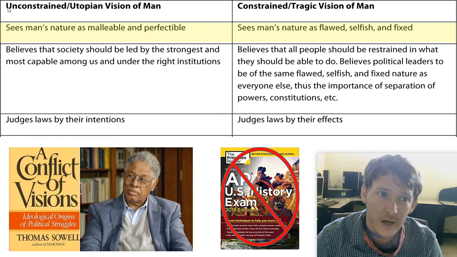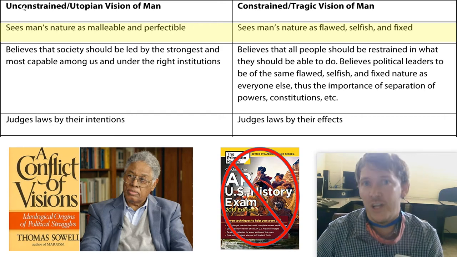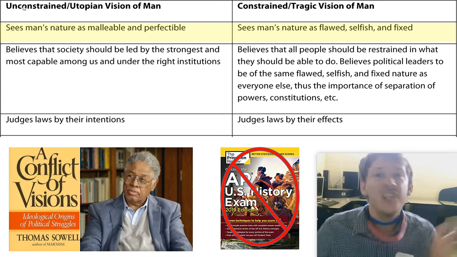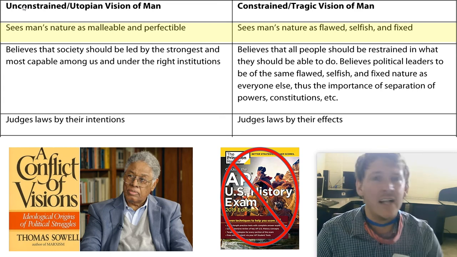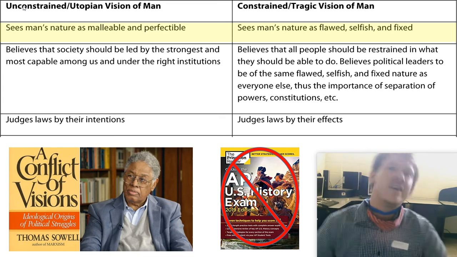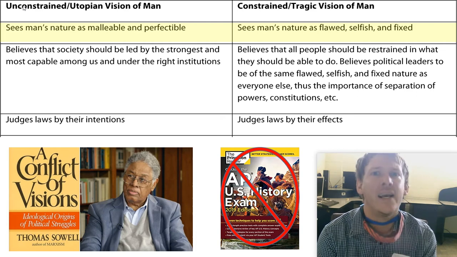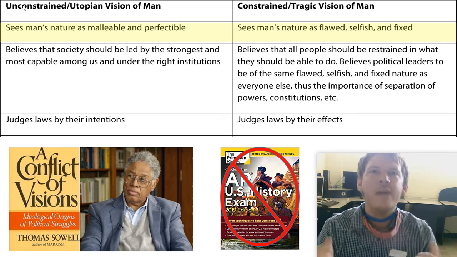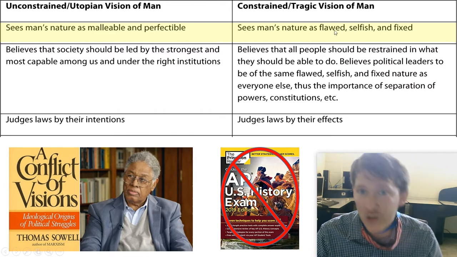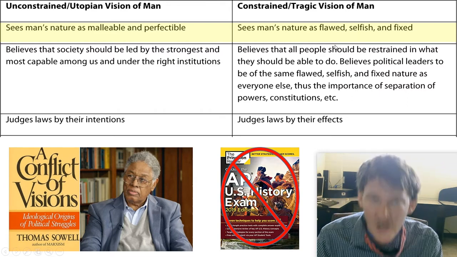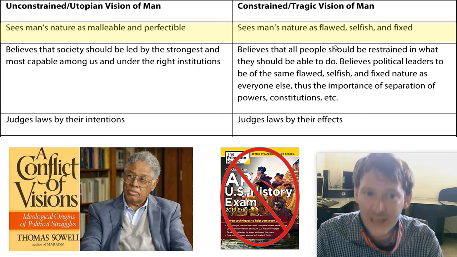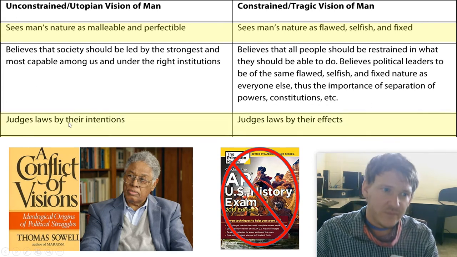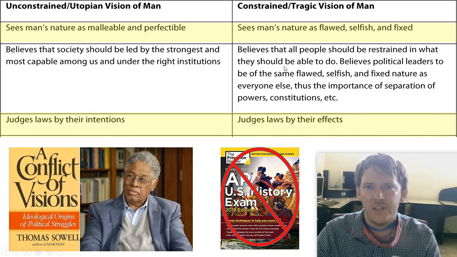And so this unconstrained vision is what the vision is during Reconstruction. This, we can fix the South. We can change the hearts and the minds of the Southern white man. We can change the hearts and the minds of the ex-slave. We can tell them what to think. We can train them. We can perfect them. The constrained vision says, no, you can't. You have no idea what you're about to get into. You are trying to do something that you cannot achieve. Also judges laws by intentions, and so we'll get into that.